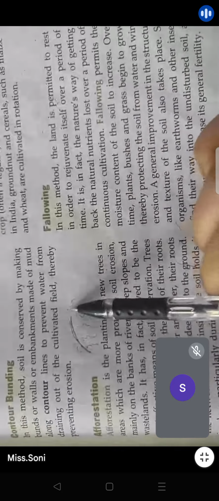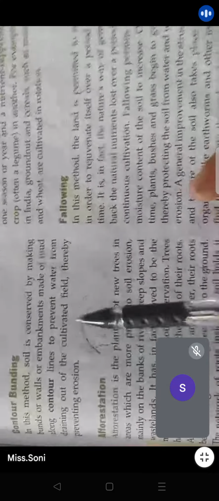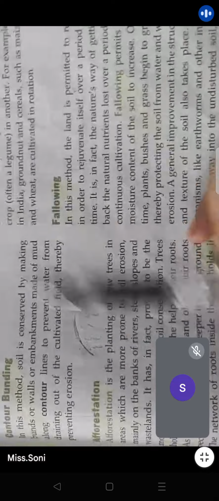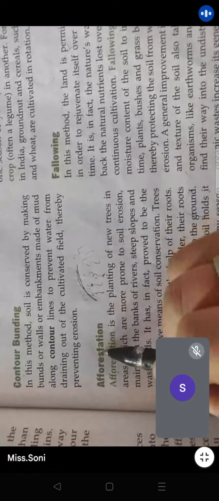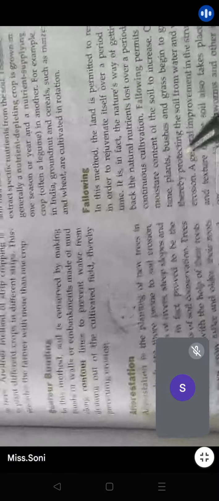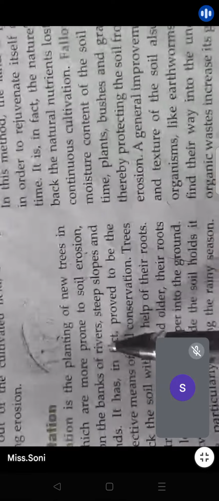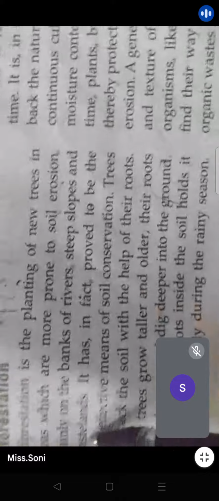Understood? And this soil, which was earlier moving down with water and air, will now stay in place because the roots have caught it, held it and kept it at place. Understood? So another easy way of protecting against soil erosion is to plant more and more trees in the hilly areas, sloping areas, or the places where soil erosion takes place very regularly. Clear? Near the river, near the steep slopes, near the wastelands.